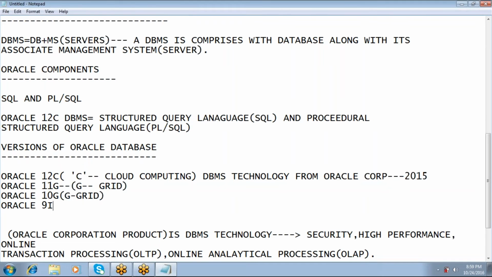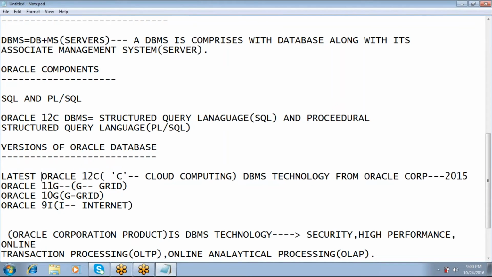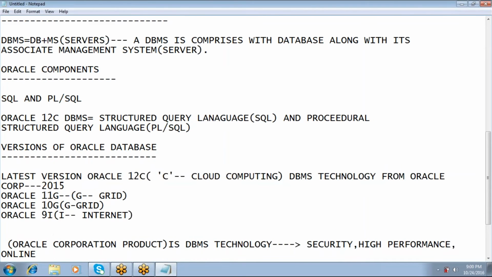Then I stands for Internet application. The application which is running through the internet is called an internet application. So the latest version is Oracle 12c. Are you clear? Yes.